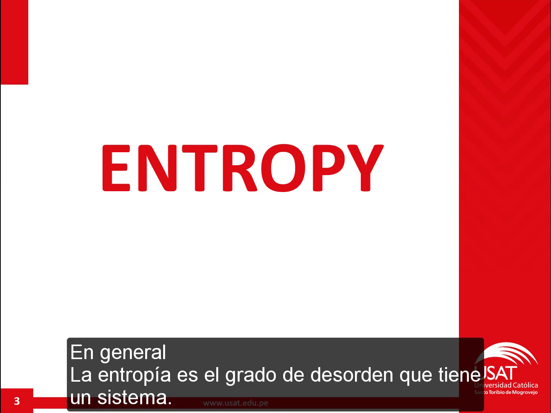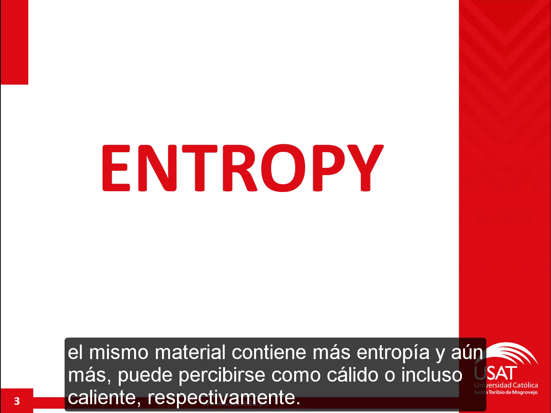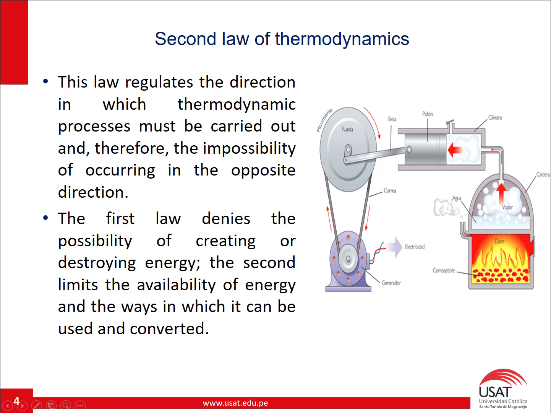Generally, entropy is the degree of disorder that a system has. Entropy changes the state of an object significantly. When a material contains little entropy, it is perceived as cold. If the same material contains more and even more entropy, it can be perceived as warm or even hot respectively.